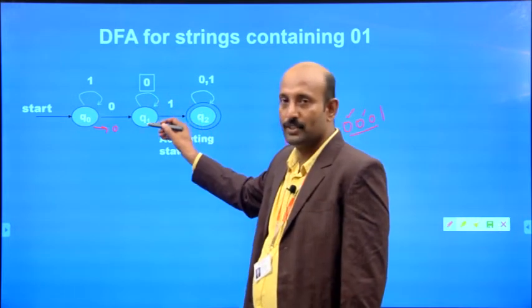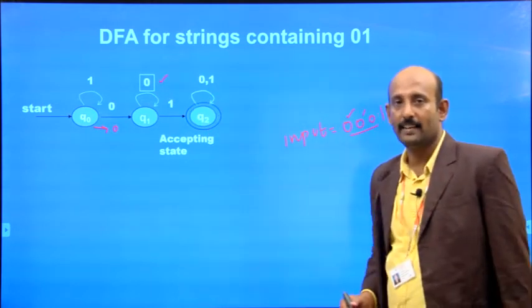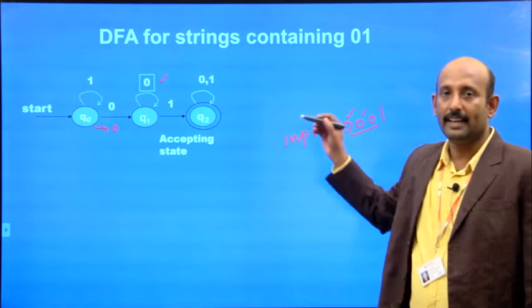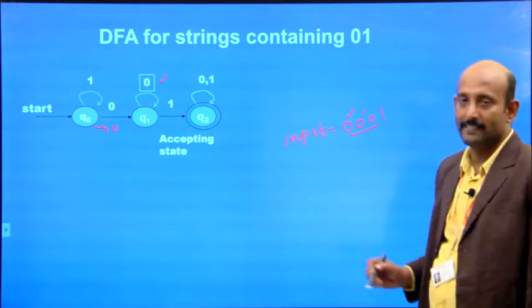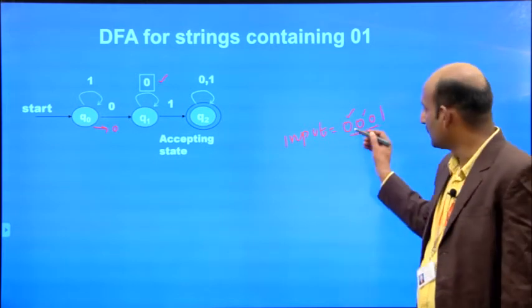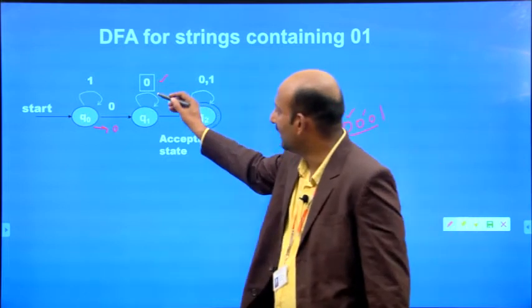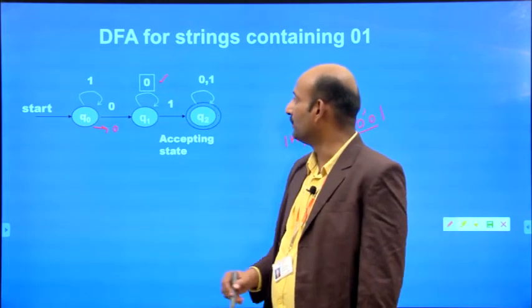If multiple zeros are coming, then we have this self loop reading more zeros. This is also a valid string generated by the language. For those reasons, we make this input 0 a self loop, right?